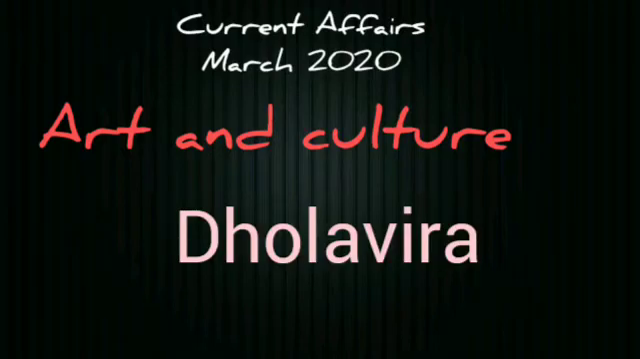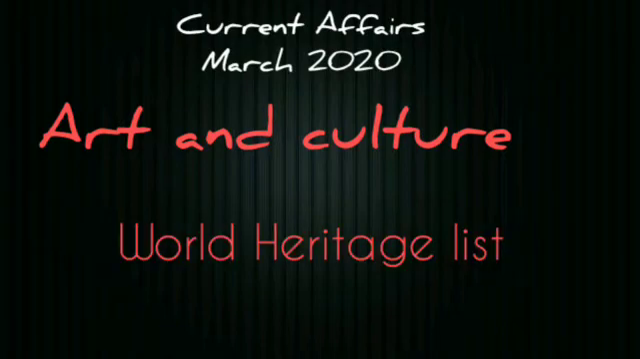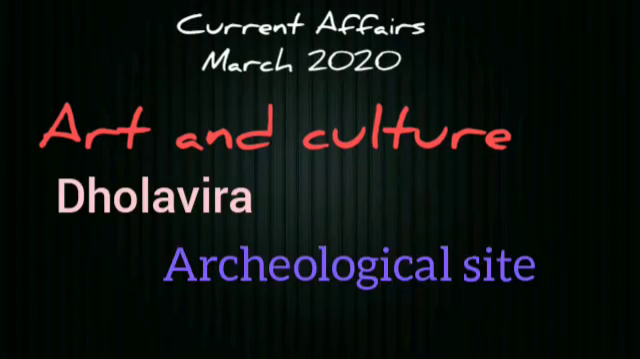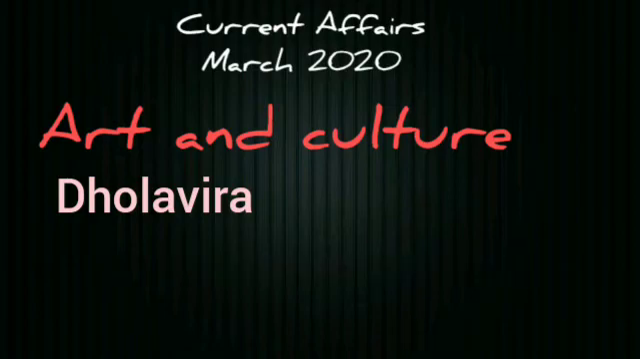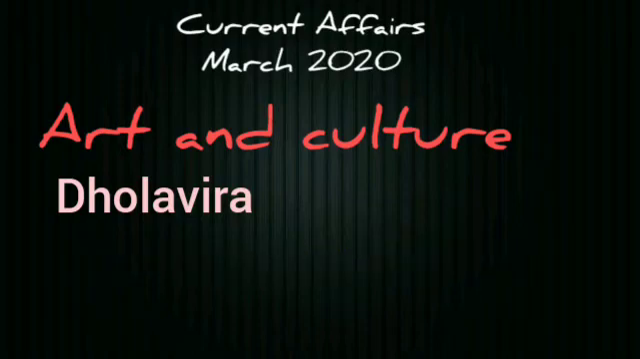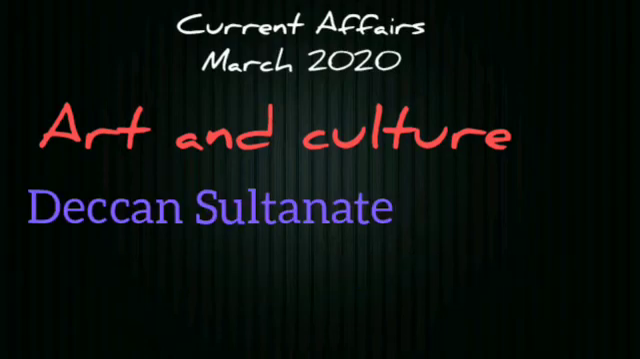Dholavira, a Harappan city, and monuments and forts of Deccan Sultanate. The Government of India has already submitted 2 nominations, which are the Harappan city and the monuments and forts of Deccan Sultanate, for the World Heritage List of the year 2020. Okay, let me see Dholavira. It is an archaeological site in Kutch district in the state of Gujarat. It is one of the 5 largest Harappan sites and one of the most prominent archaeological sites in India. And these sites belong to the Indus Valley civilization.